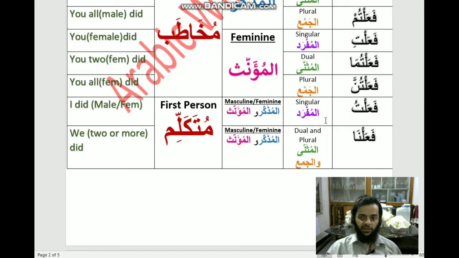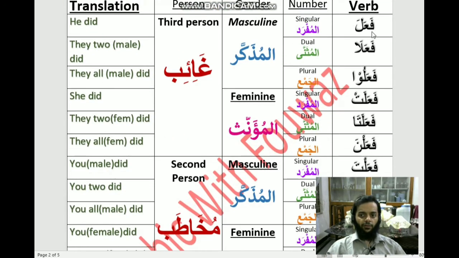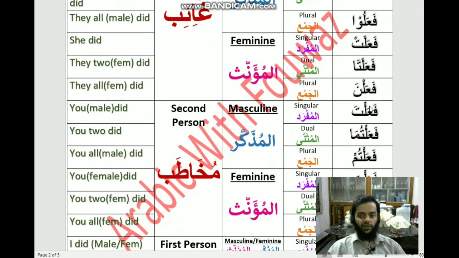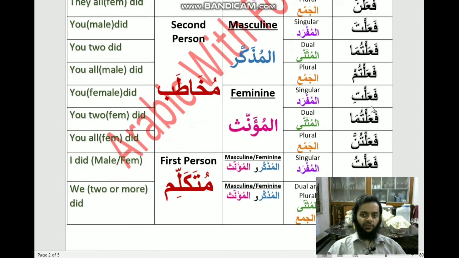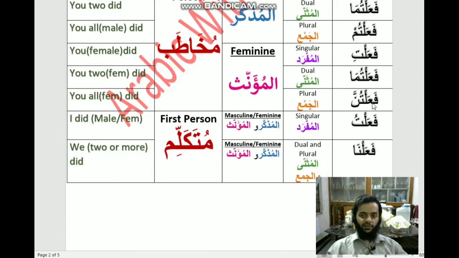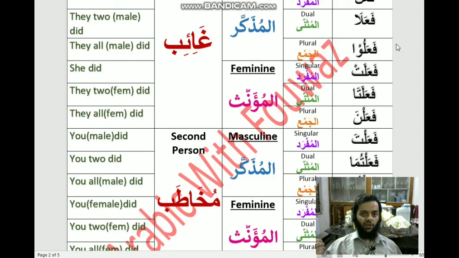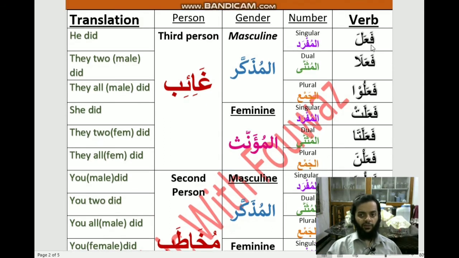Fa'ala means I did, and fa'alna means we did. This includes both masculine and feminine, and it also includes dual and plural. So there are 14 forms of a verb: fa'ala, fa'ala, fa'alu, fa'alat, fa'alata, fa'alna, fa'alta, fa'altuma, fa'altum, fa'alti, fa'altuma, fa'altunna, fa'altu, fa'alna.